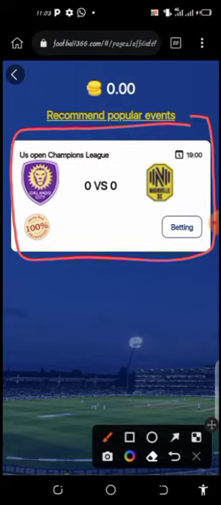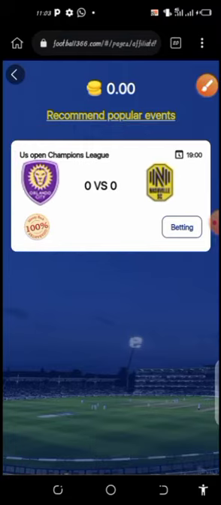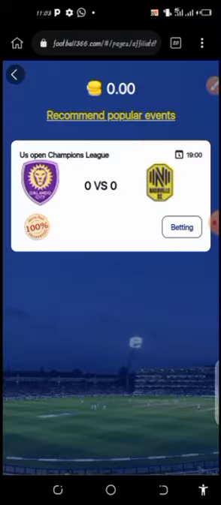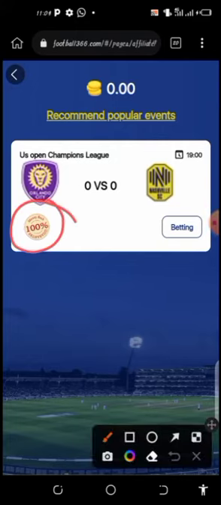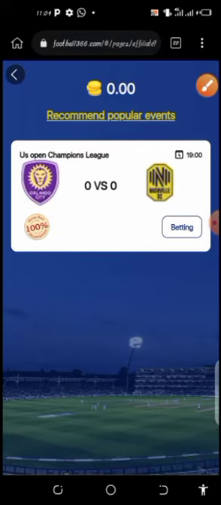And even if you lose the game, just follow the rules here. Even if you lose, you are going to get refunded. That is the secret behind playing games on this site. So now you click on betting. Sorry, let me show you one thing first. You see this 100%. It's giving you a guarantee of 100%. If you lose, you get your money back into your wallet.